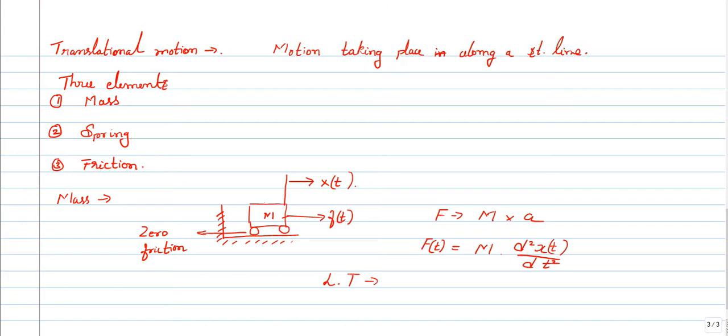In order to reduce this differential equation to an algebraic function, f of t will be replaced by f of s. Mass is constant, so it will remain as m. For the double differentiation, it will be s square x of s. This is the formula.